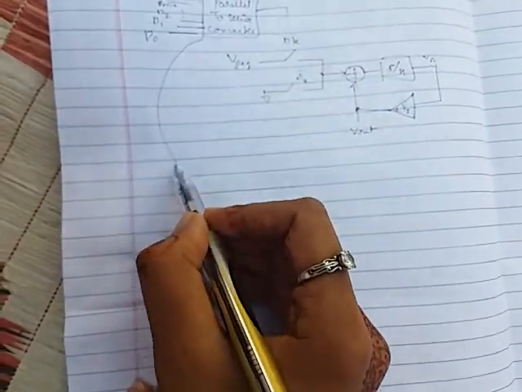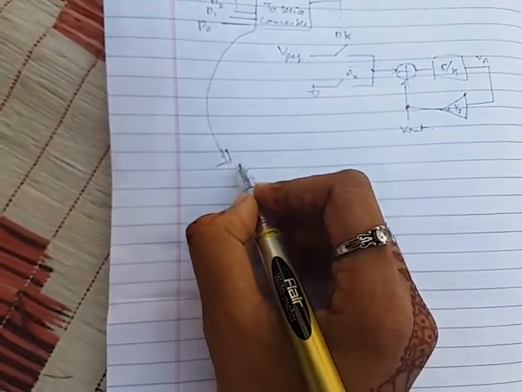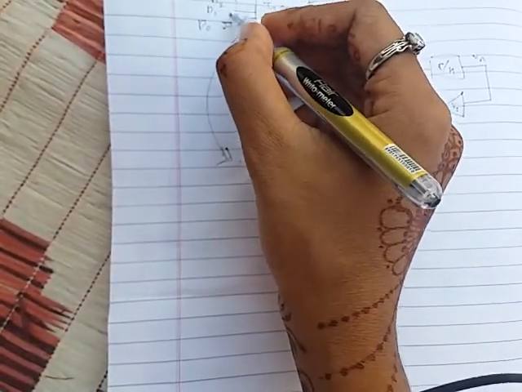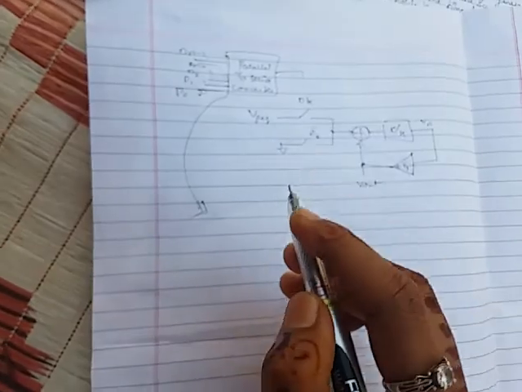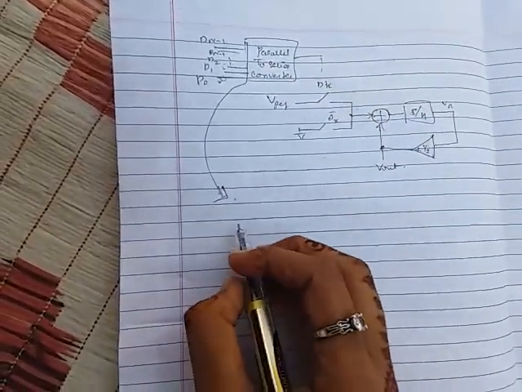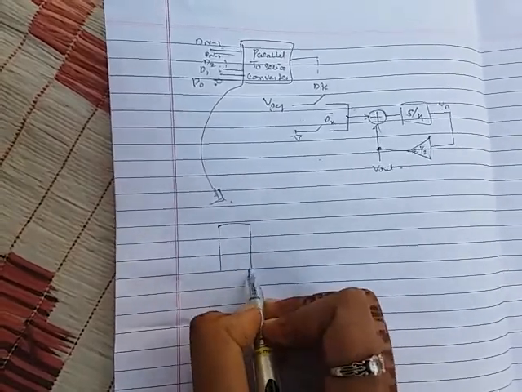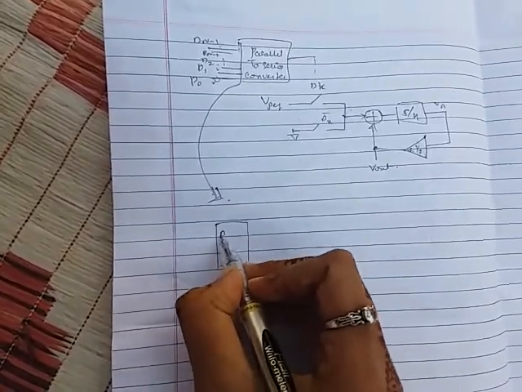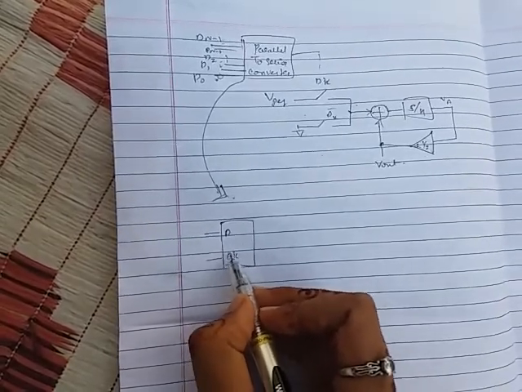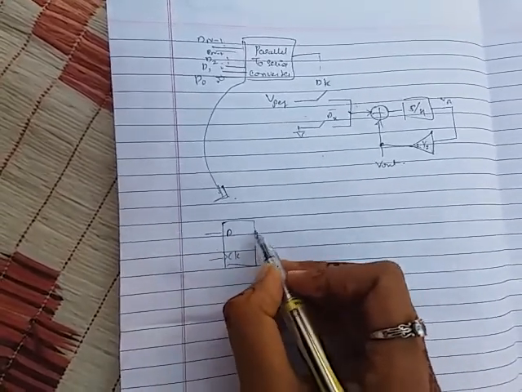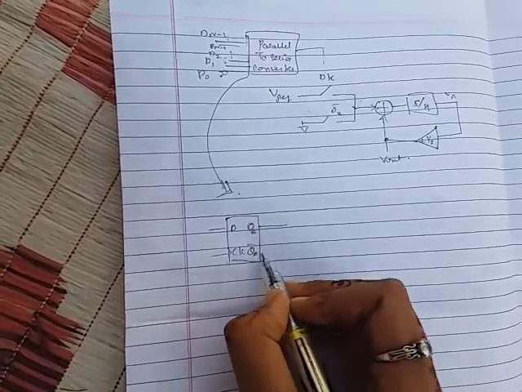So this is the parallel to series converter. Why have they taken here D0, D1, D2, Dn minus 1, n minus 2, Dk? Because this parallel to series serial converter will use the D flip flop. Why are they using a D flip flop? Because D will take one input and one clock pulse. So this is my one clock pulse and this is the one input. The output will be QA and QA bar.